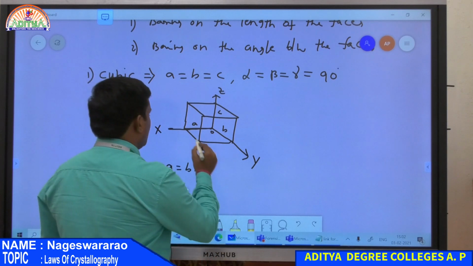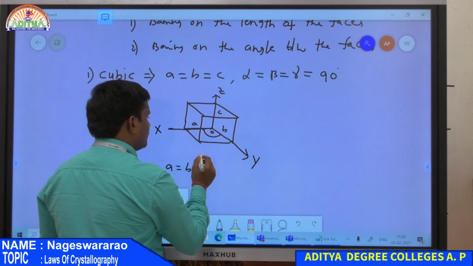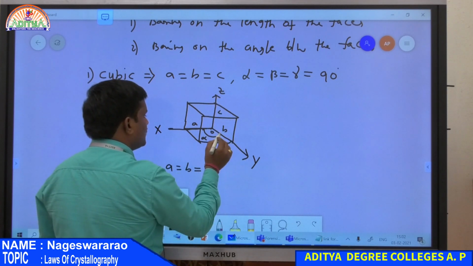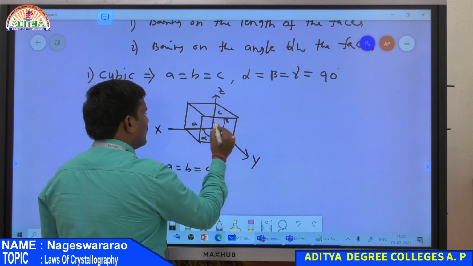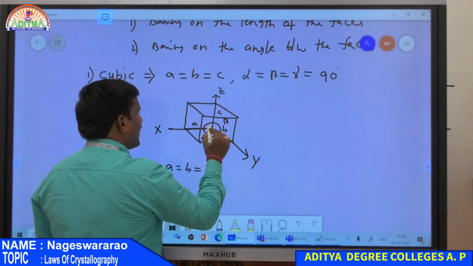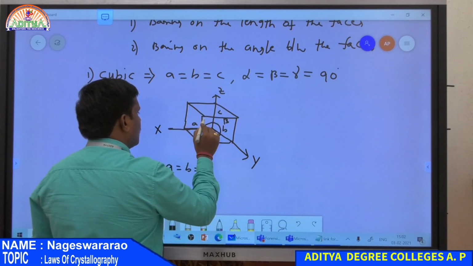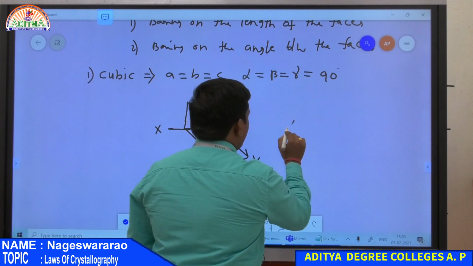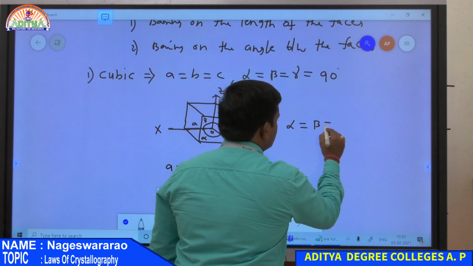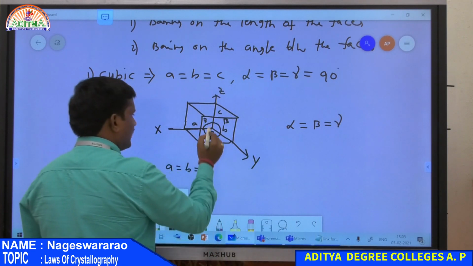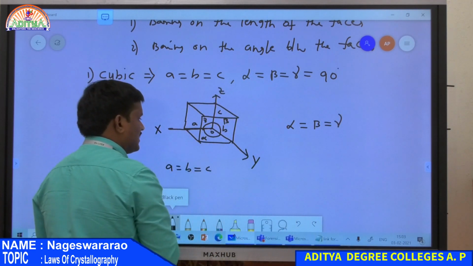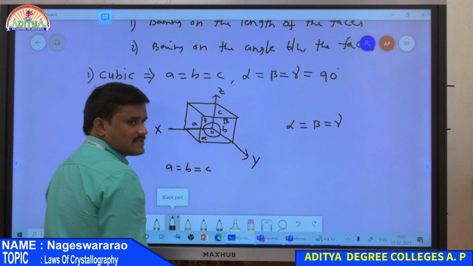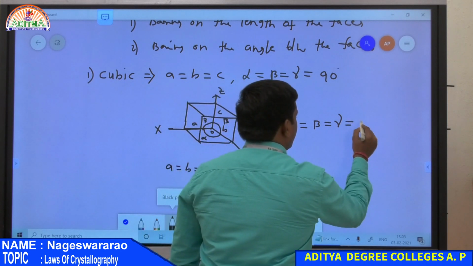And also here the angle between x and y, this is alpha, the angle between y and z, this is beta, and the angle between z and x, this is gamma. Here alpha is equal to beta is equal to gamma, and look at the angles, y is perpendicular to x, y is also perpendicular to z, and z is perpendicular to x, therefore all are 90 degrees.